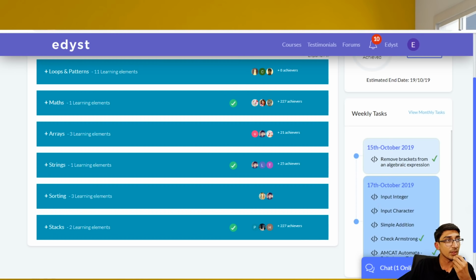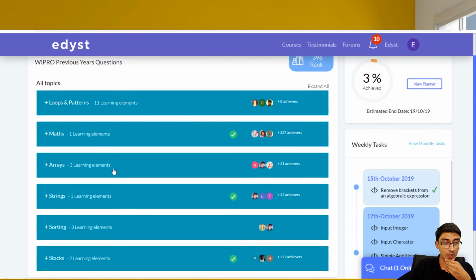Of the topics and concepts, which are the most important for me to prepare today? Okay, so if you had to prioritize among these topics, I would suggest that you take up loops and patterns, maths and arrays, these three topics. The reason why you should take up these three topics is at least your first question can get cleared. If you get the first question cleared, then there's a good chance you can clear that round. So that's what you could do.